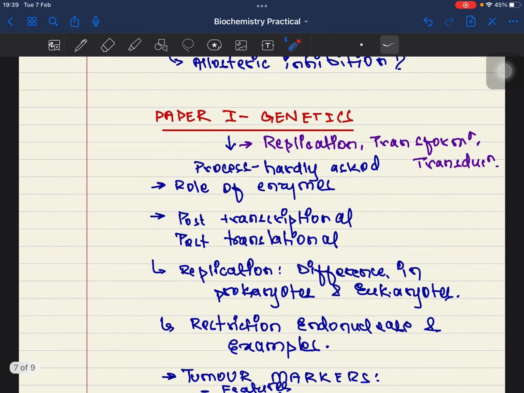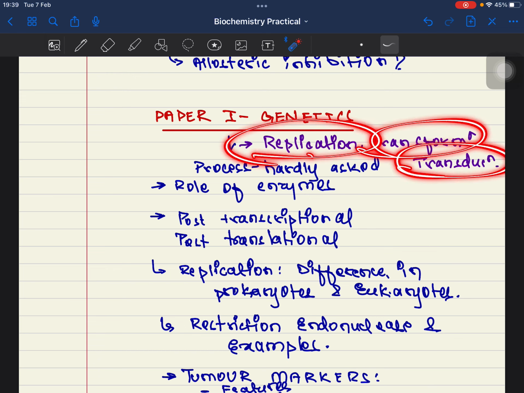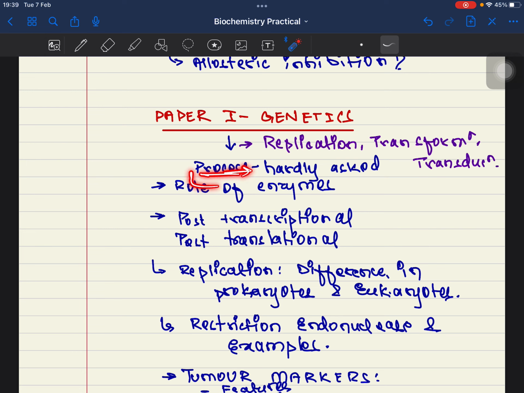Paper 1, genetics. There are many things in genetics. Don't study all the things, rather remember what you mean by replication, transformation or transduction. All right, the process is hardly asked. The role of enzymes is asked rather. What is the role of topoisomerase in replication? What is the role of helicase in replication? These kinds of questions are frequently asked.